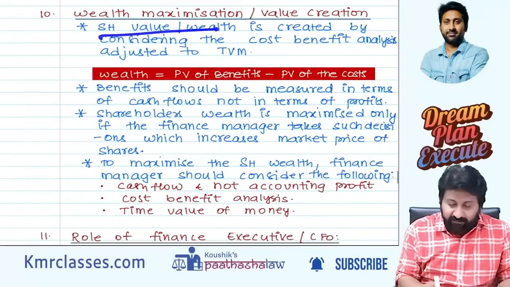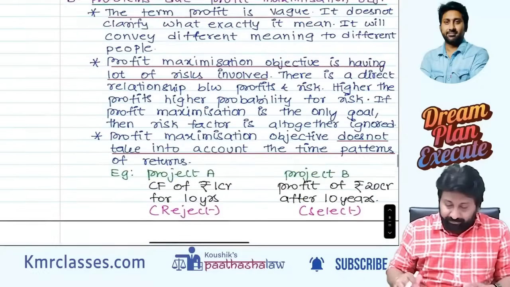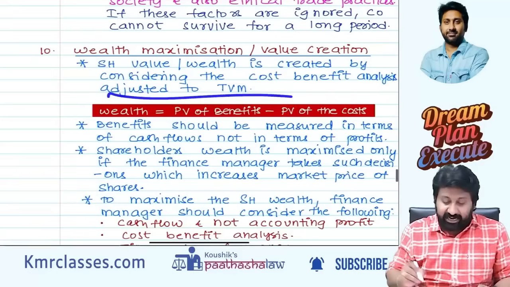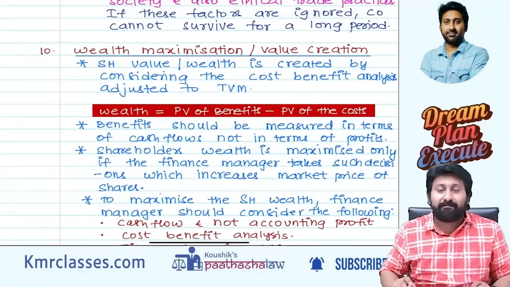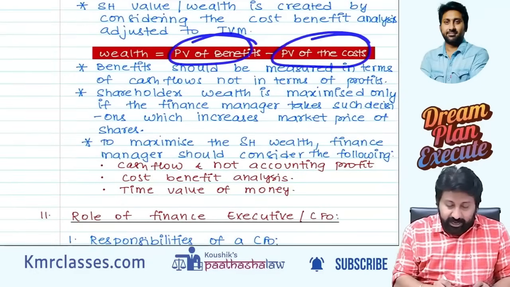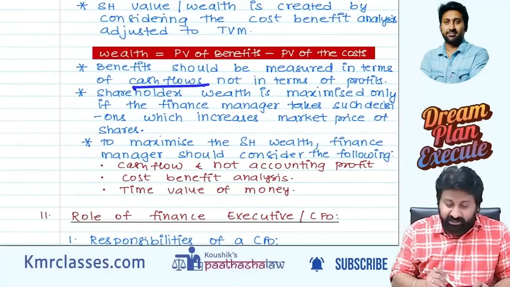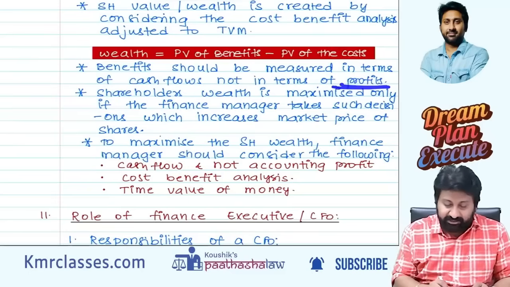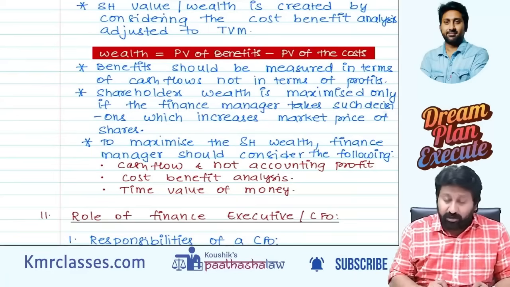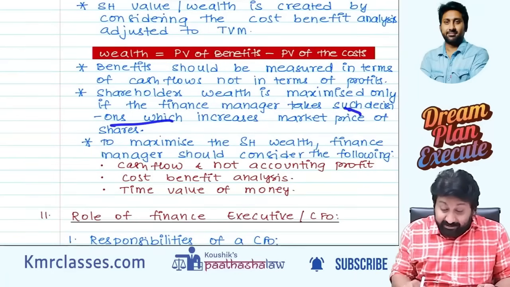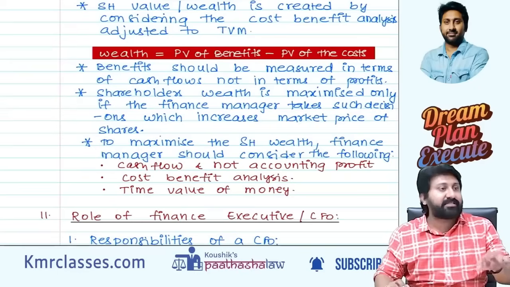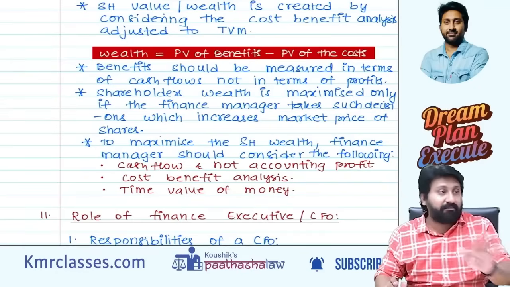So shareholder value means the market value is created by considering cost benefit analysis adjusted to TVM, simply NPV: present value of benefits, present value of costs. Benefits should be measured in cash flows, not in terms of profits. Shareholders' wealth is maximized only if the finance manager takes such decisions which increase the market price of the shares, not increasing profits.